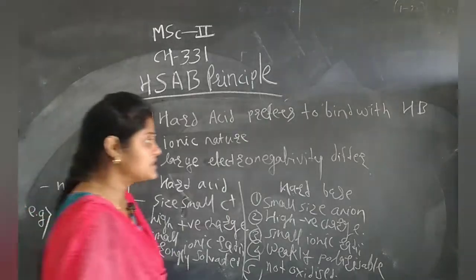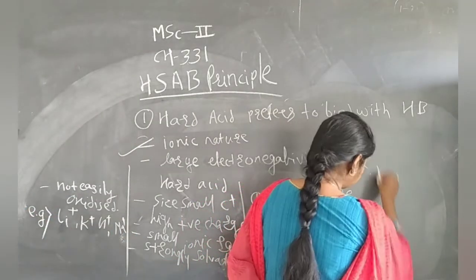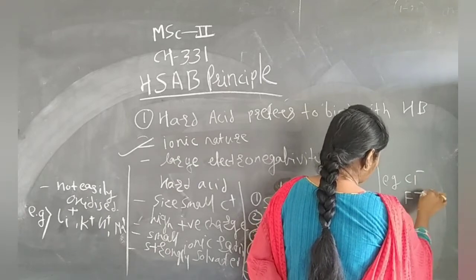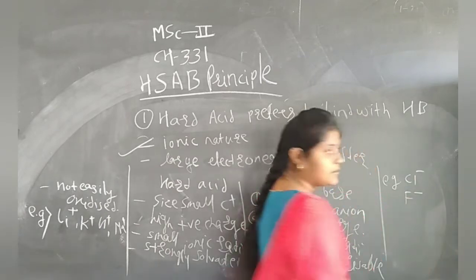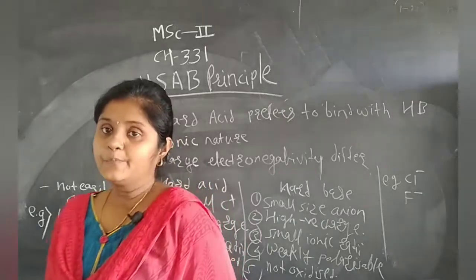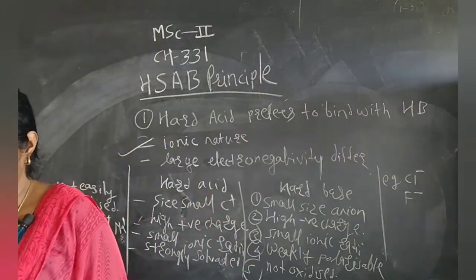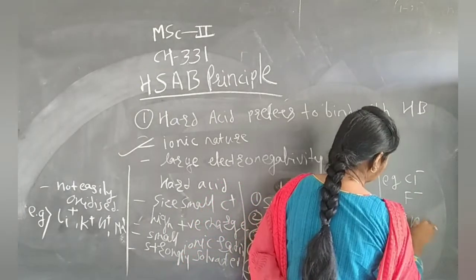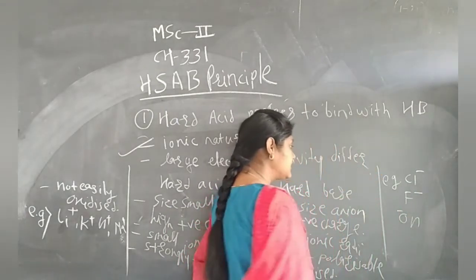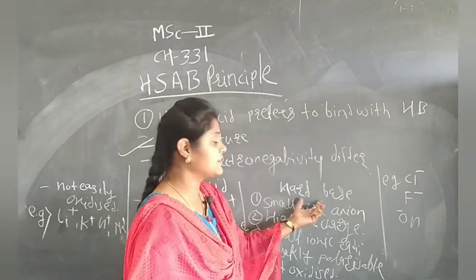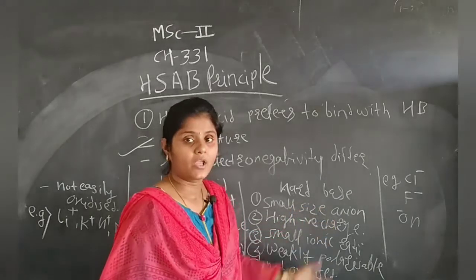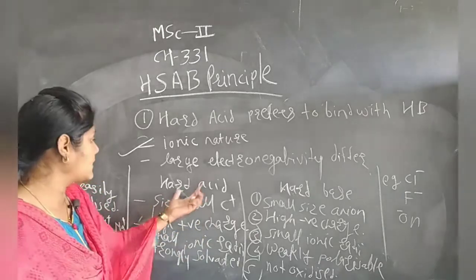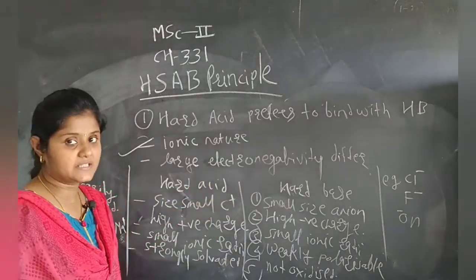Examples of the hard bases are generally Cl- and F-. These are the halogens, and among halogens we are considering only fluorine and chlorine, and along with that the hydroxide ion, OH-, is also acting as a hard base. So I hope this concept of hard acid and hard base is clear.